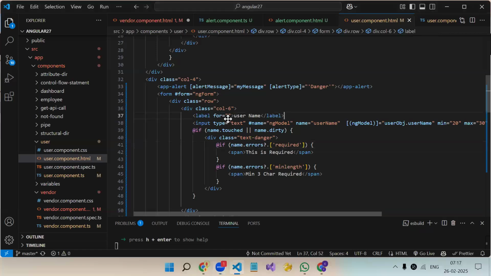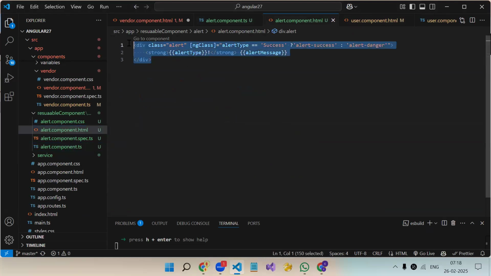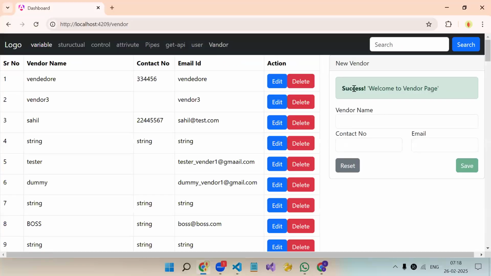Okay. Fine. So we started the input component, meaning the reusable component. In this reusable component we have created two properties, alert type and alert message, and we are using these variables over here in the HTML. If we go to the vendor component, we are getting success and welcome to vendor page, and because it's a success, we are getting green color also.